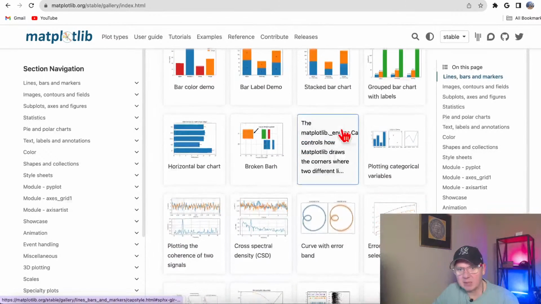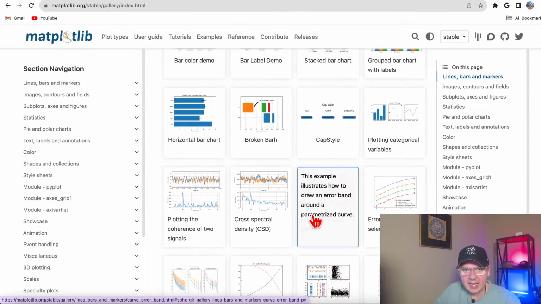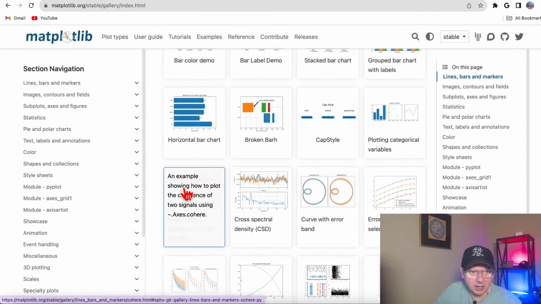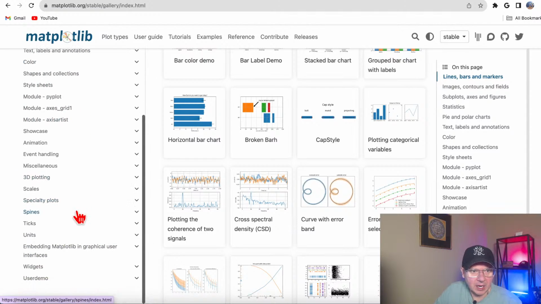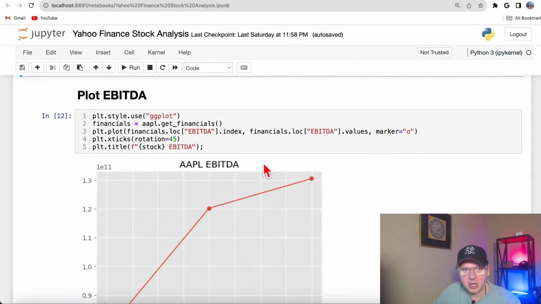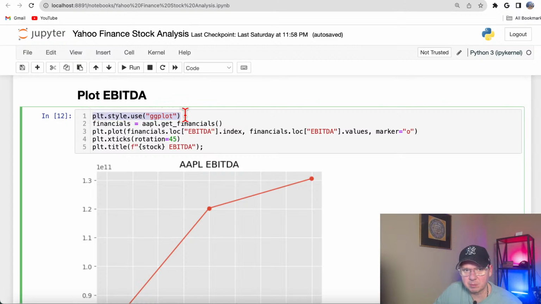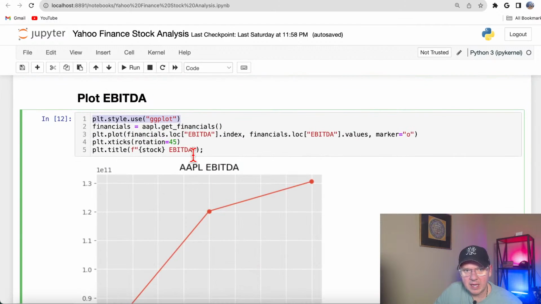So here we got a bunch of different examples. I'll use a couple of them today. And also in matplotlib, we got different styles already preset here. So that's what I'm using here. So I'm using style ggplot with all these grids and everything. And then just to make it a little bit cleaner, I assign that Apple get financials to financials, so it will be a little bit cleaner.